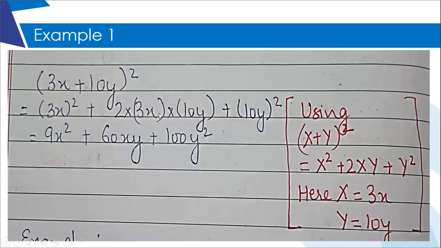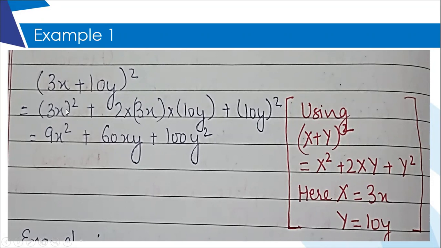So this middle term is nothing but 2xy, only replaced the values of capital X and capital Y. So it is 2 into 3x into 10y plus the third term is capital Y square, and in place of capital Y I have put 10y and put the bracket and then put the square outside.